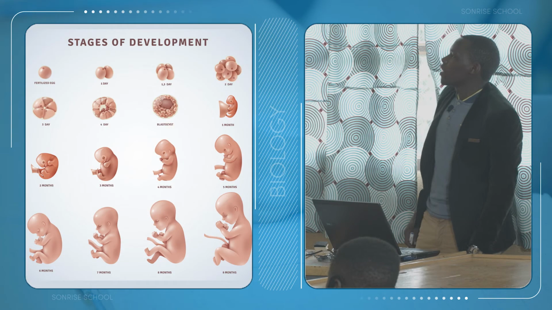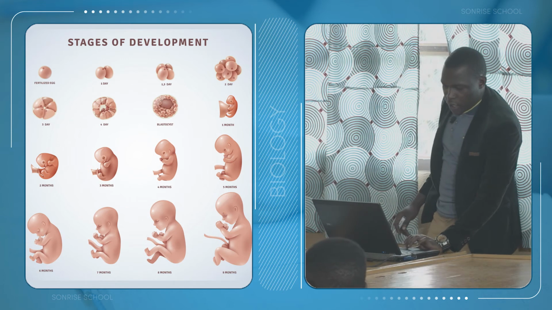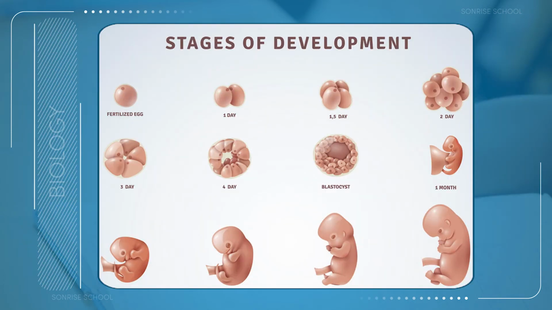The zygote is now a fertilized what? When you look there, this is a fertilized egg. That is the first stage. The second stage, this egg is now producing other what? What are you seeing here?